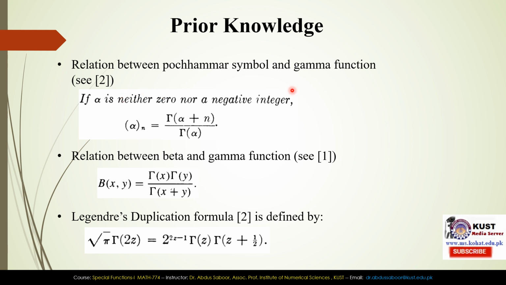Relation between the Pochhammer symbol and gamma function: if alpha is neither 0 nor a negative integer, then (alpha) subscript n equals gamma of alpha plus n divided by gamma of alpha. Relation between beta and gamma function: beta of x, y equals gamma x gamma y divided by gamma of x plus y. And similarly, Legendre's duplication formula is defined this way: square root pi into gamma of 2z equals 2 raised to power 2z minus 1 into gamma z into gamma of z plus 1 over 2.